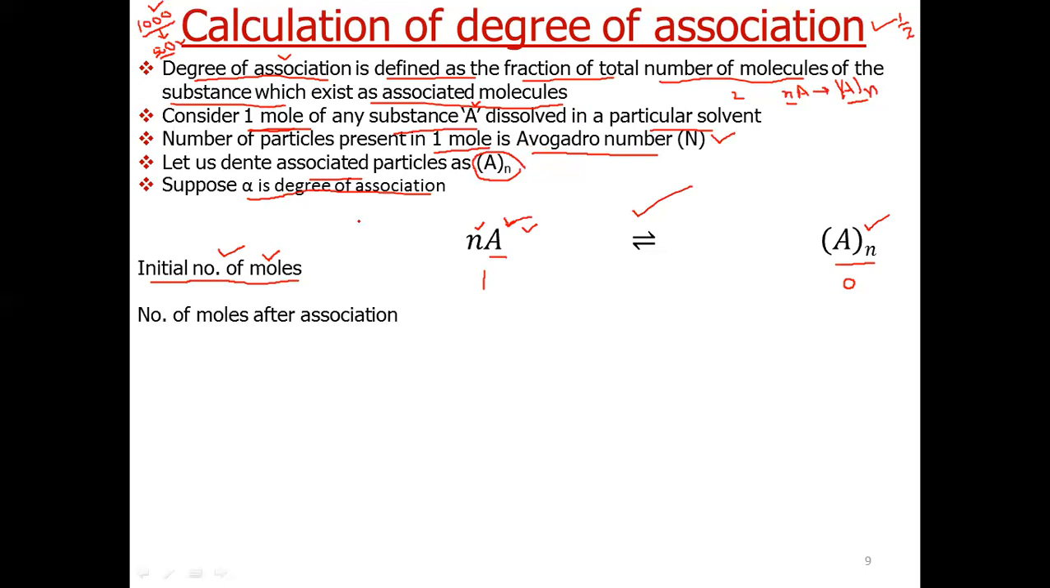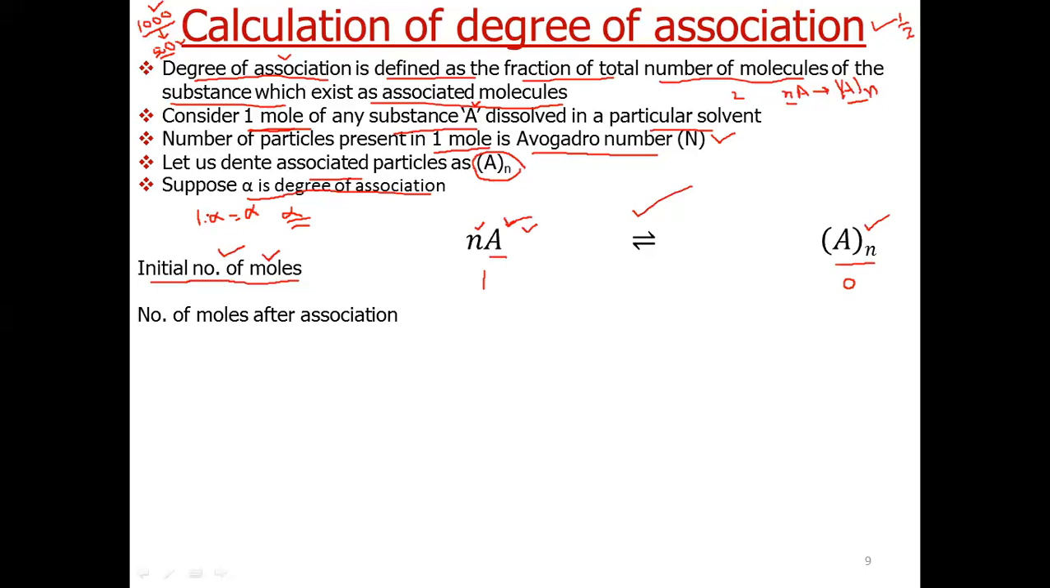Now let us see what happens after association. Now as degree of association is alpha, so how many particles will associate? The number of particles that will associate is equal to the number of moles that we have taken initially, 1 mole multiplied by degree of association. So alpha moles they will associate.